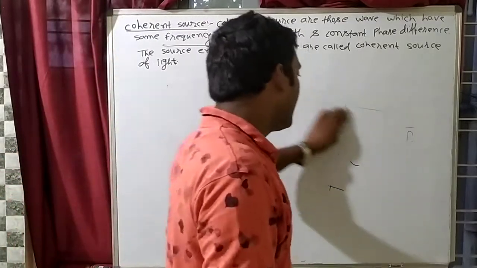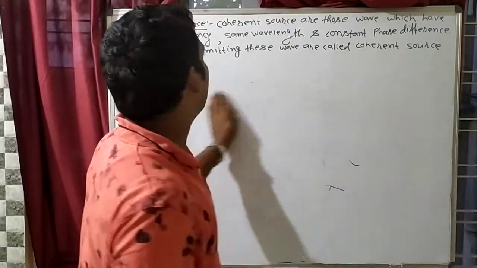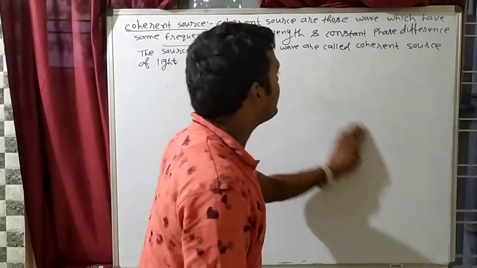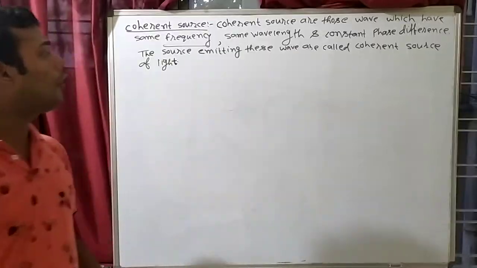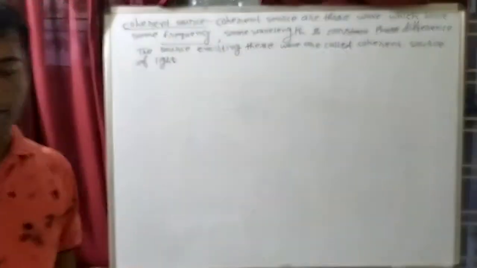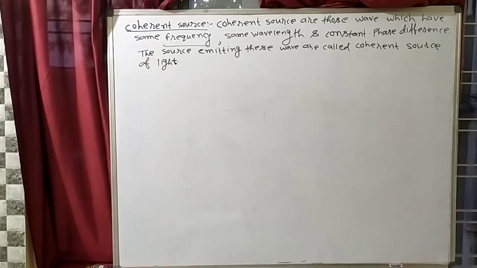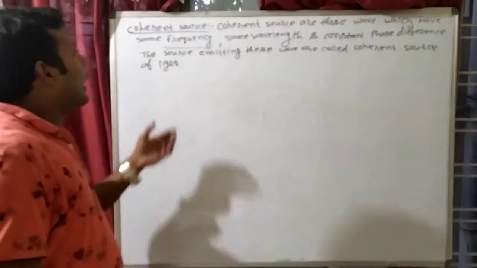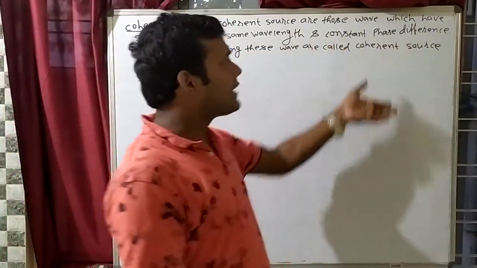So the conditions are their frequency should be the same, their wavelength should be the same, and they should have constant phase difference. That is, phase difference should not change with time. Clear? And the source which is emitting this type of wave is known as a coherent source of light.